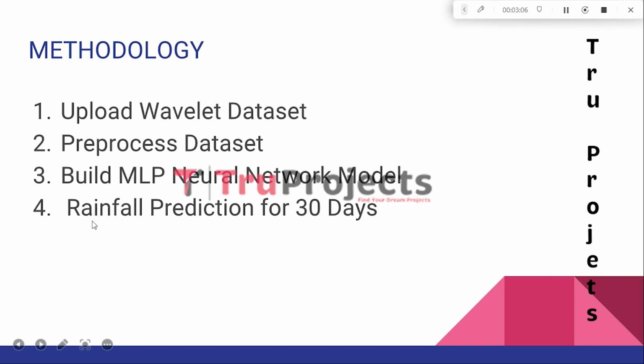And the fourth and final module is Rainfall Prediction for 30 days. In this module, the MLP neural network model is trained, which can be utilized to predict the rainfall for a specific period. In this case, we are using 30 days.